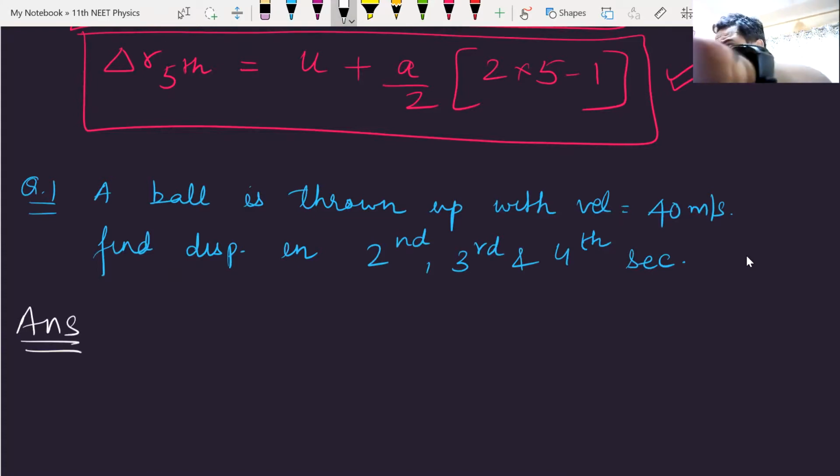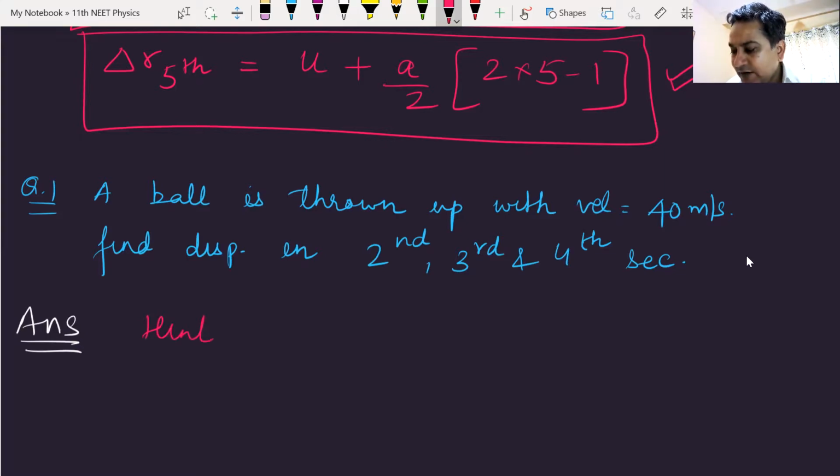A ball is thrown up with a velocity of 40 meters per second. You have to find its displacement in the second, third, and fourth seconds. If you want a hint, I can give you a hint.